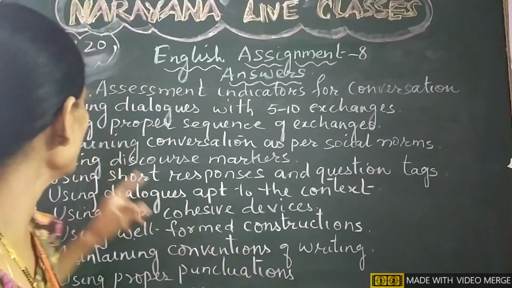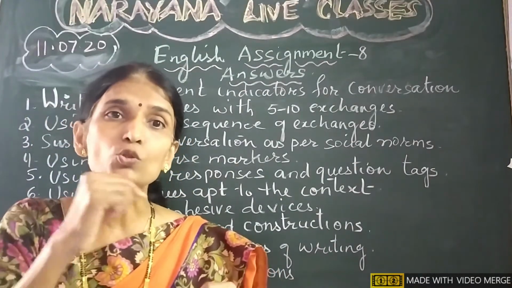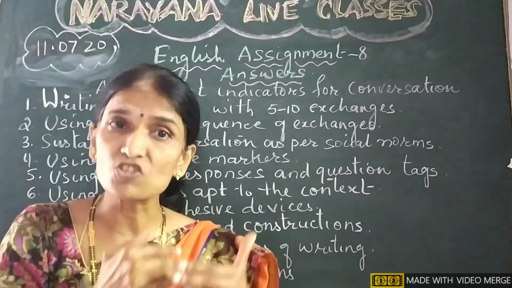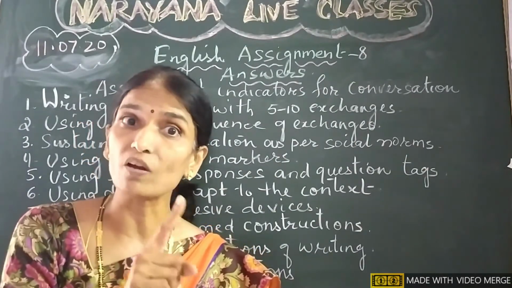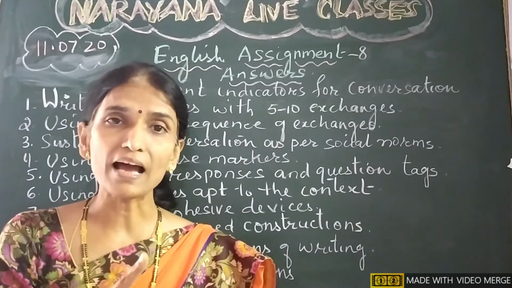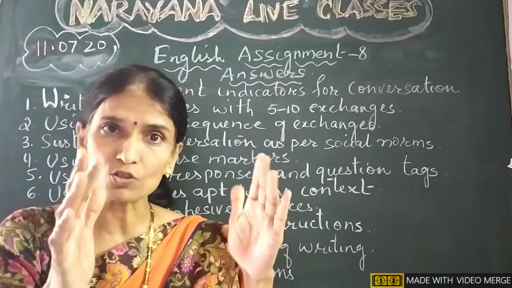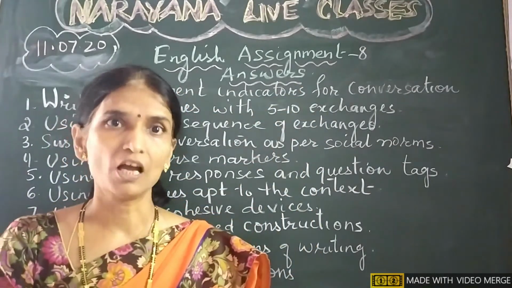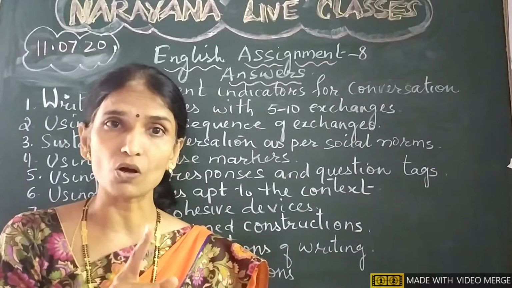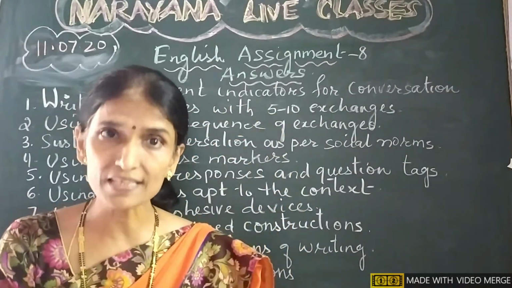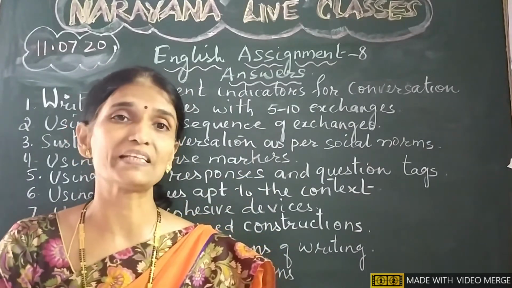The second assessment indicator is using proper sequence of exchanges. Though we have 5 to 10 exchanges, altogether it is one discourse, it is one conversation, so that cohesion is to be maintained. You cannot have discrete dialogues put together. Because it is one discourse, you should maintain that oneness and proper sequence. That is the second assessment indicator.